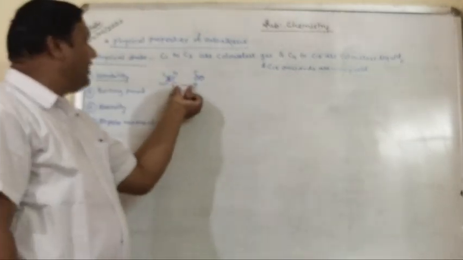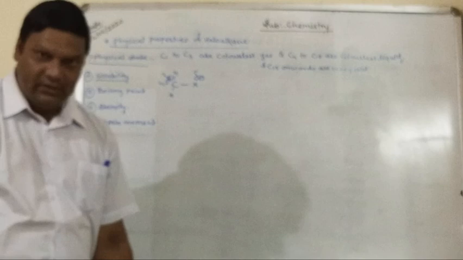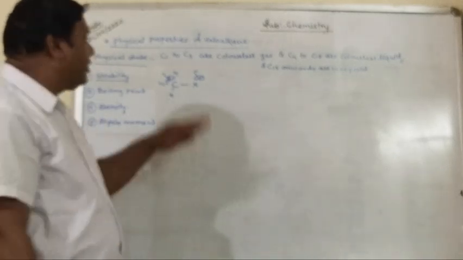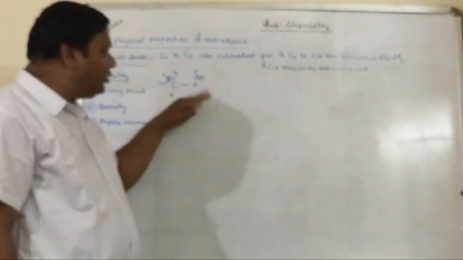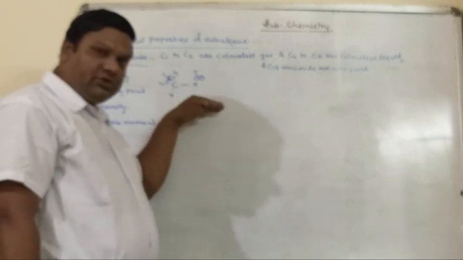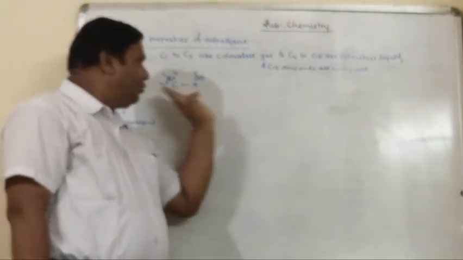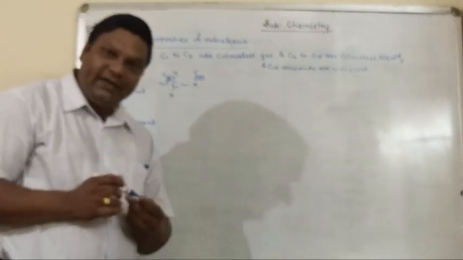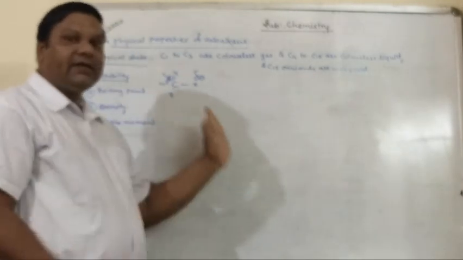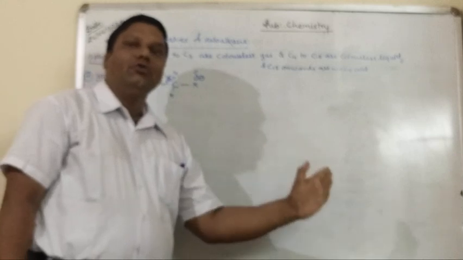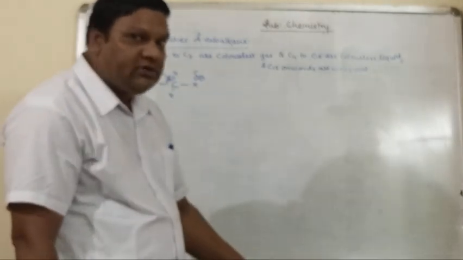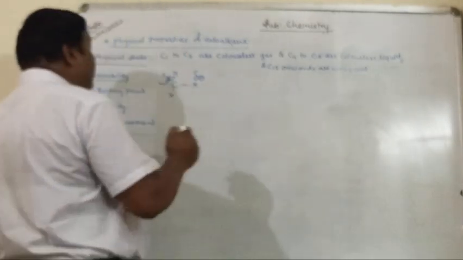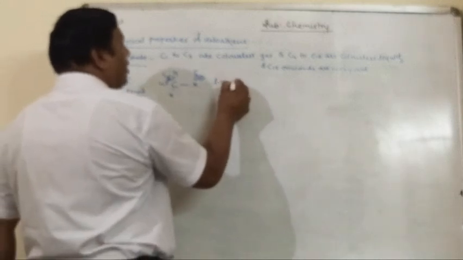Therefore this bond is partially polar. Partially polar is not completely non-polar, understood? And due to this polarity, the lower members of alkyl halides are soluble in water, on the basis of the property like dissolves like.